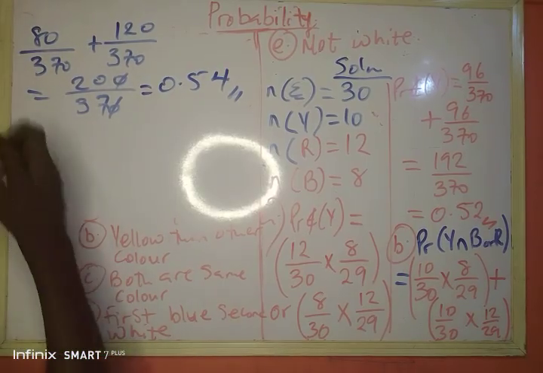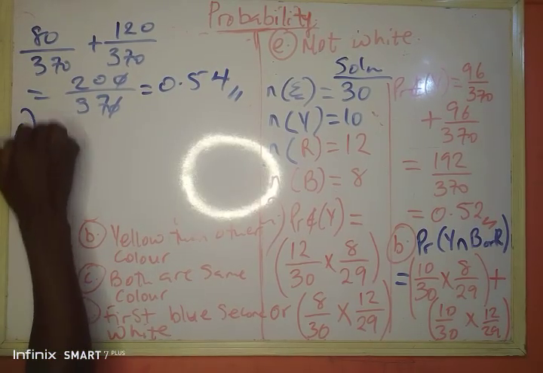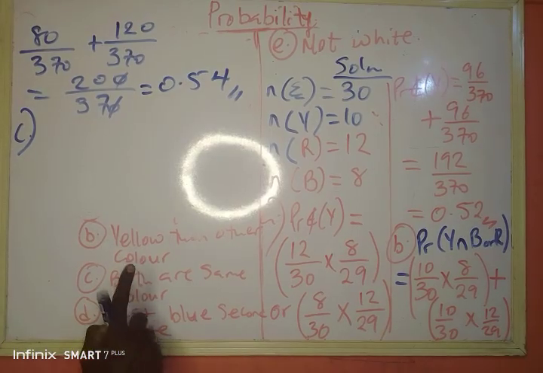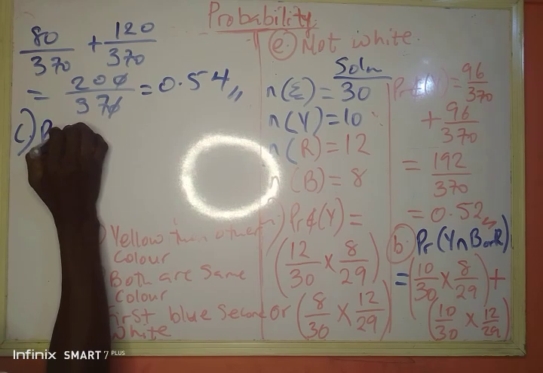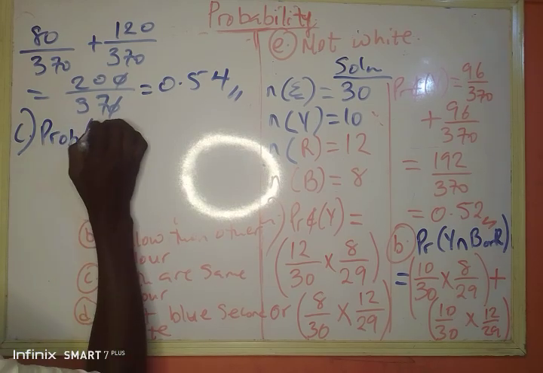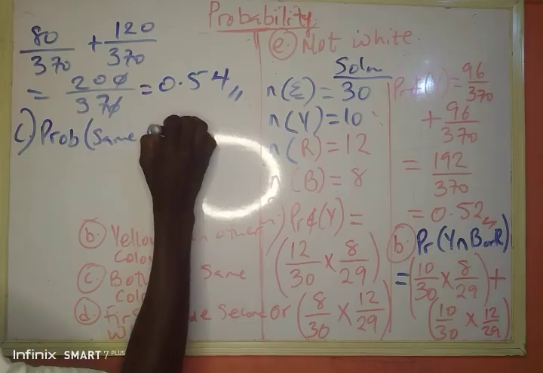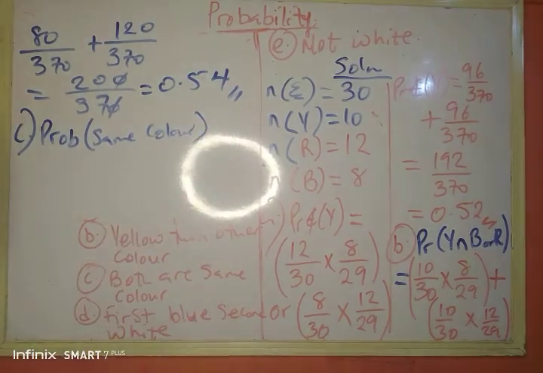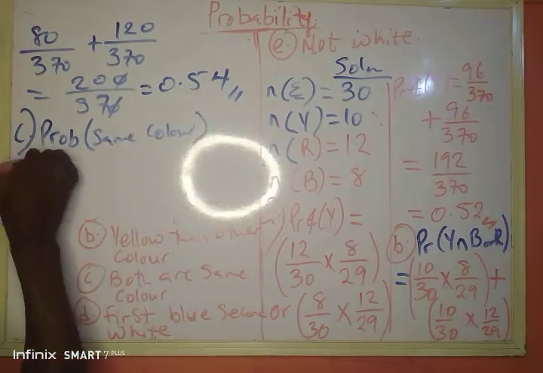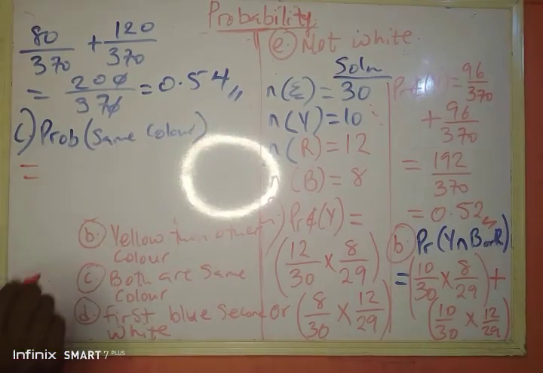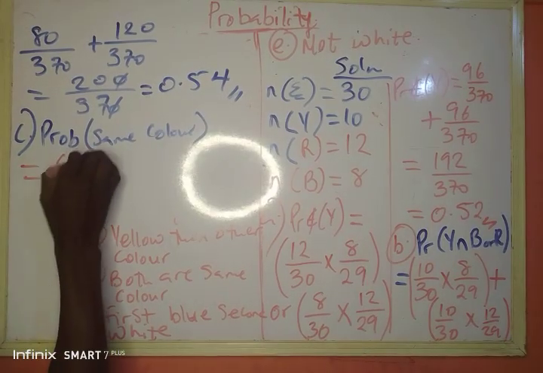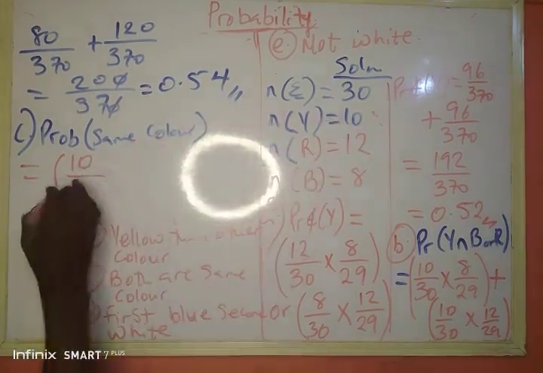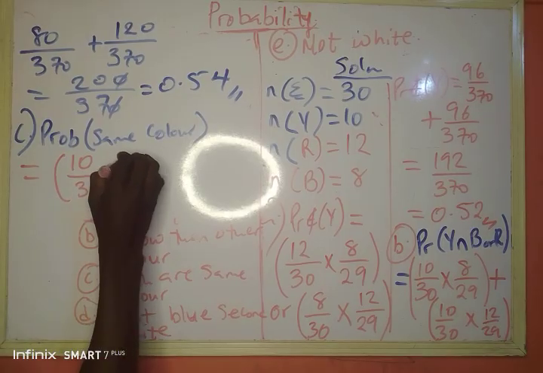Okay, let's continue with part C. What's part C asking me? Both are the same color. It's very simple. The probability that both are the same color will be equal to the probability that I pick the first one. It is yellow. That's 10 over 30 times.